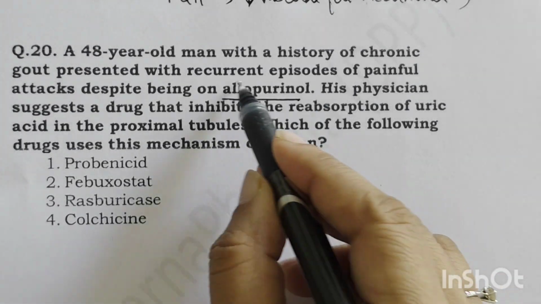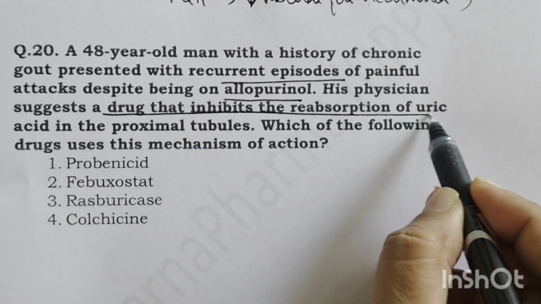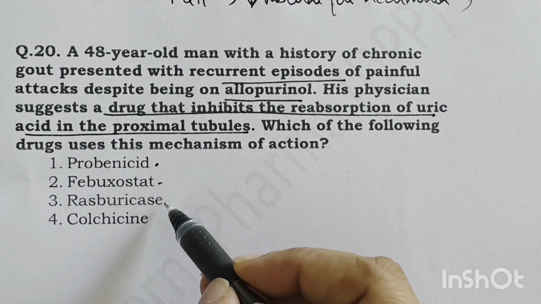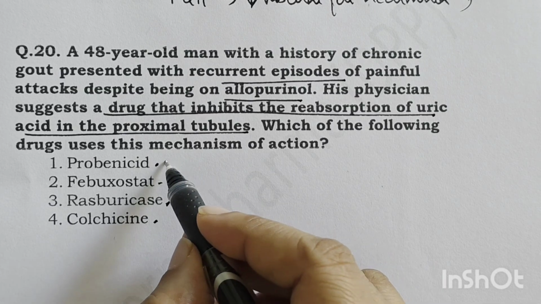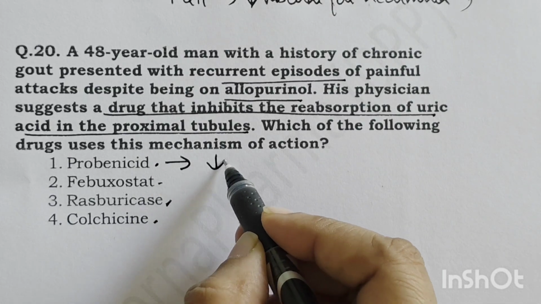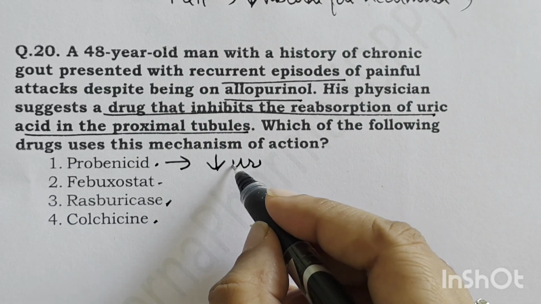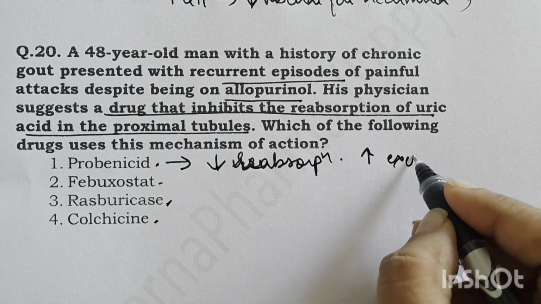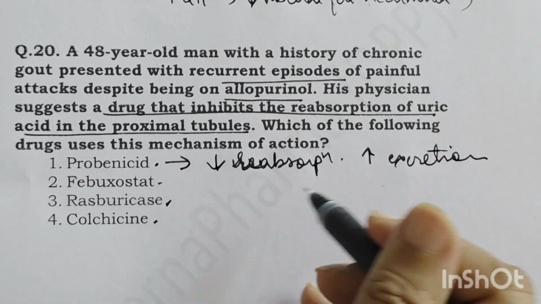The patient is on allopurinol but still having recurrent episodes. So a drug that inhibits the reabsorption of uric acid in the proximal tubule. So out of these drugs, probenecid, febuxostat, rasburicase and colchicine. So probenecid is the drug that reduces the reabsorption of uric acid in the proximal tubule. It increases the excretion of the uric acid in the kidney.